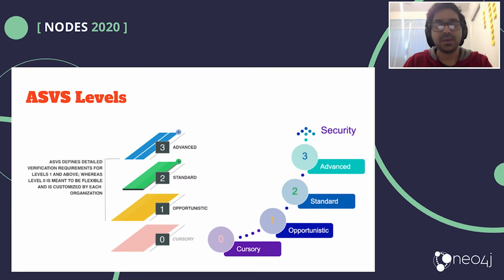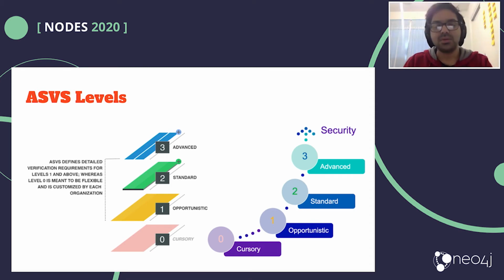Level 2 is where you're really interested in improving the application security or measuring the application security. And 3 is where you're a business application that processes, say, potentially personally identifiable information, financial information, or any data that is deemed as sensitive or needs protection. So this is how the stages go: 0, 1, 2, and 3.